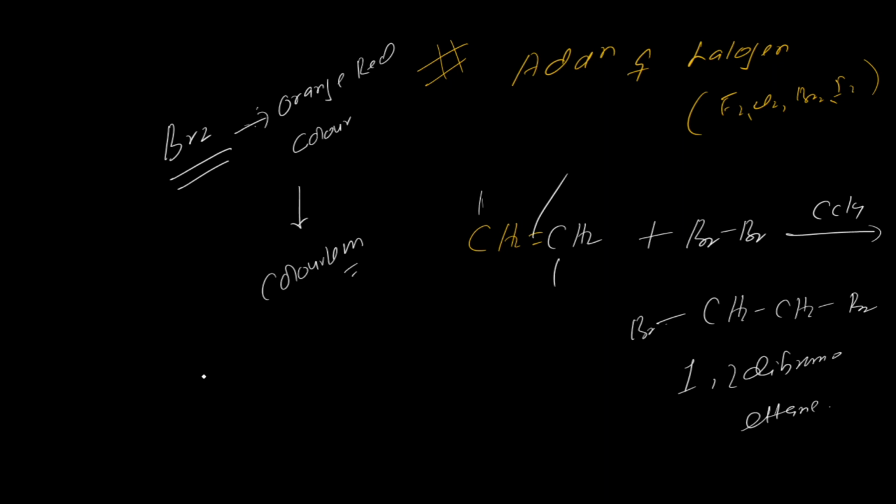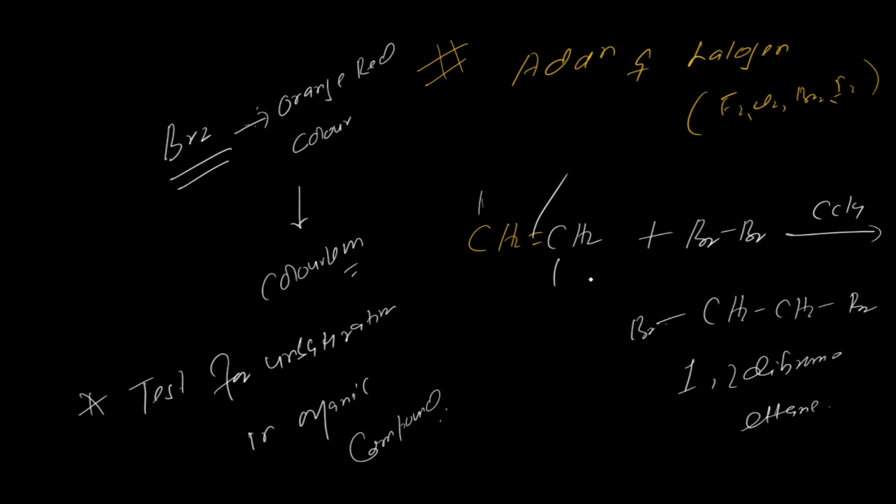So this is known as the test for unsaturation in organic compounds. If any organic compound has a double or triple bond, when it reacts with bromine in organic solvent, the color of bromine, which is orange-red, decolorizes. So when the orange-red color decolorizes, it indicates the presence of a double or triple bond.